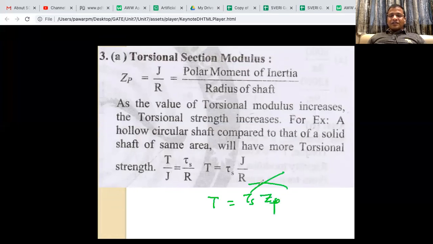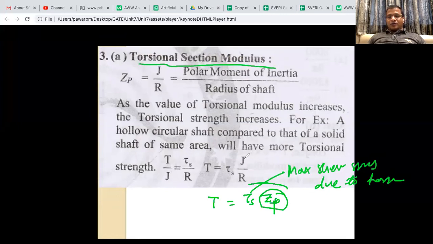What is tau S? Maximum shear stress due to torsion. And what is ZP? That is torsional section modulus.